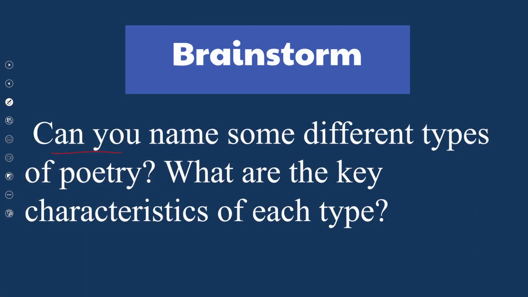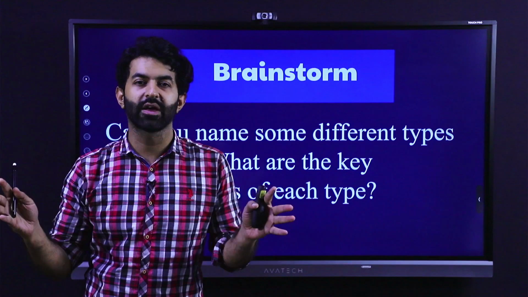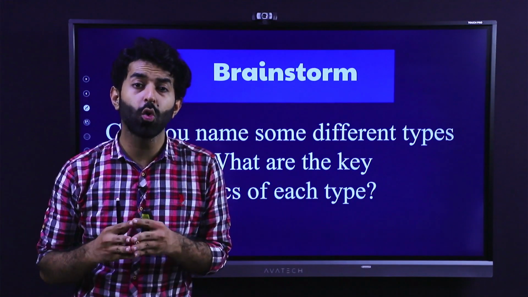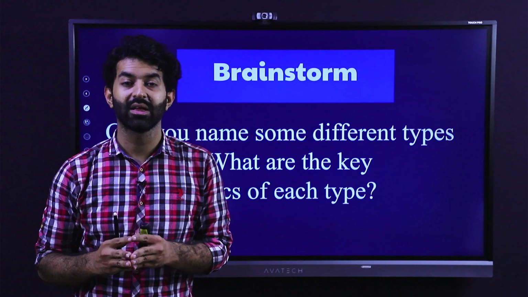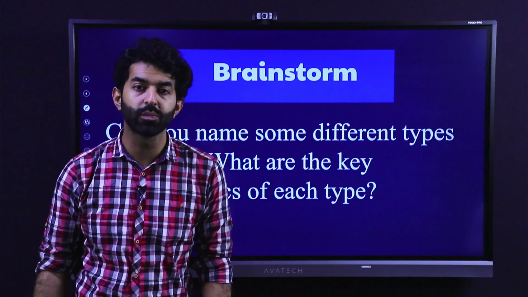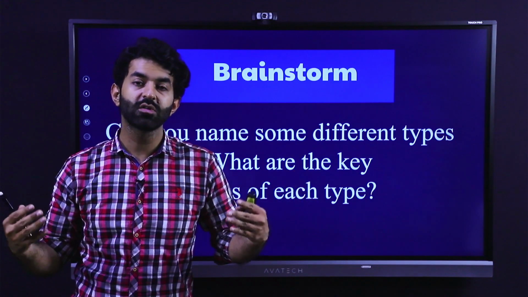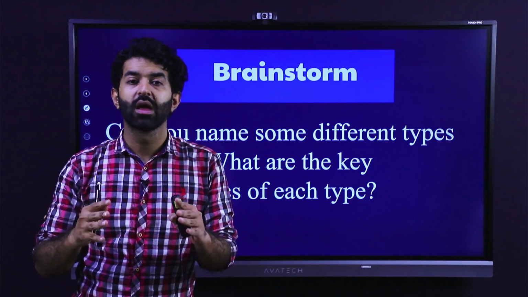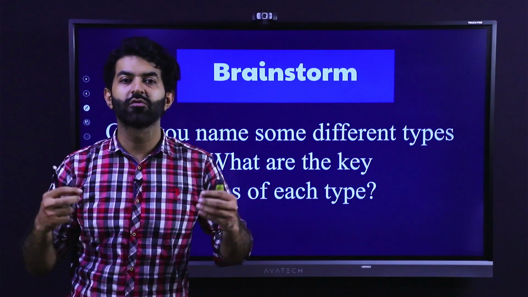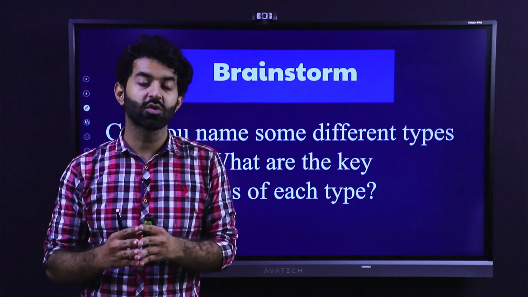Before moving on to that, what is poetry? Now students, there are different types of texts we are aware of, and one of them is poem or poetry. It is the oldest form of literature that existed in history. You can find ancient poems, old poems way before prose was there, so there was poetry. And poetry is very much extensive. It has different types, different forms, different kinds as well. We are going to discuss 3 today. So this is all about poetry.